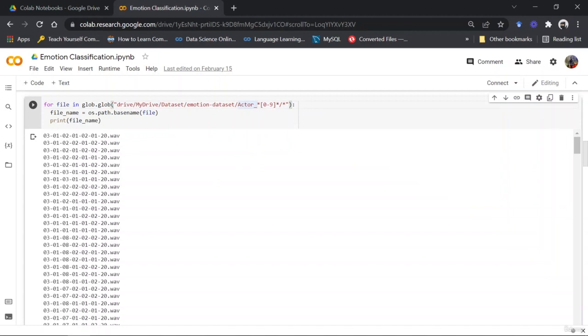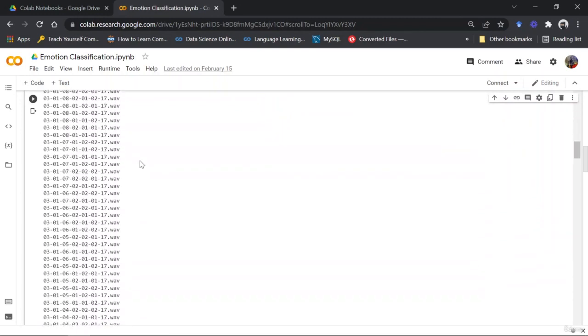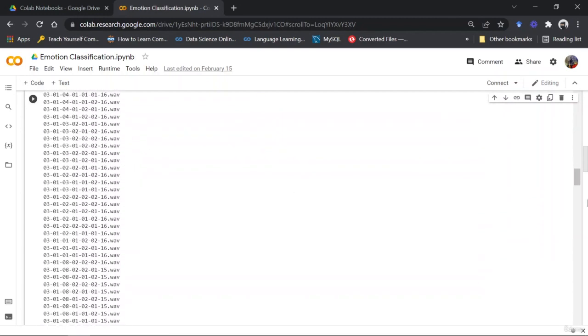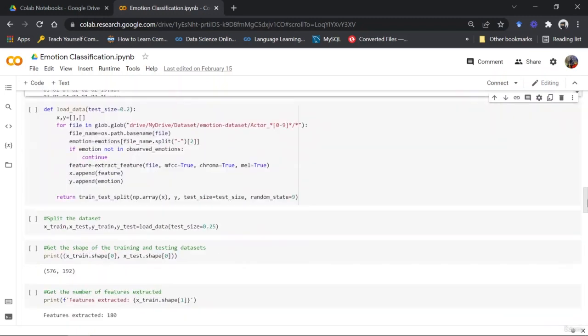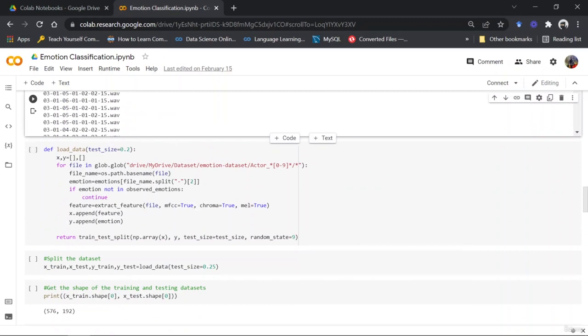If you have used regex expressions, these are those type of expressions which have some set of rules, and through those rules you can easily get files or subdirectories and move around subdirectories through the code only. So you can see that there's a list of a lot of music, right? So that is that. Then, moving forward, now I'm loading the data. So that was just to show you how we're going to access the data. But the next thing is to load the data.